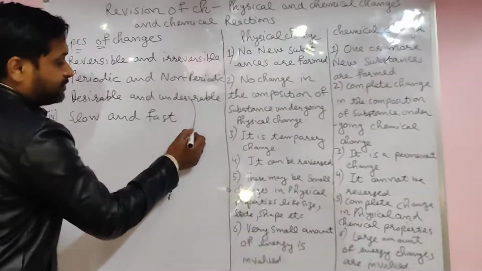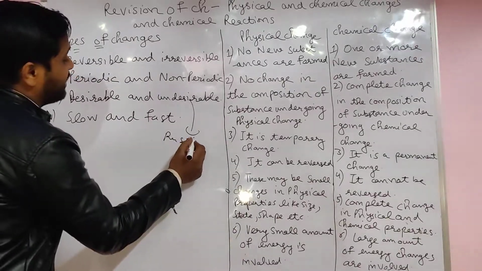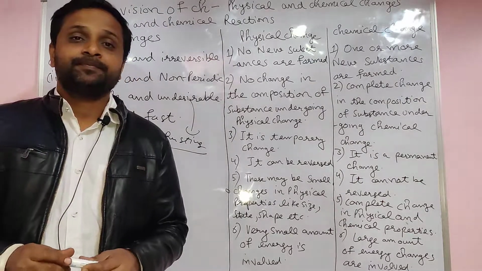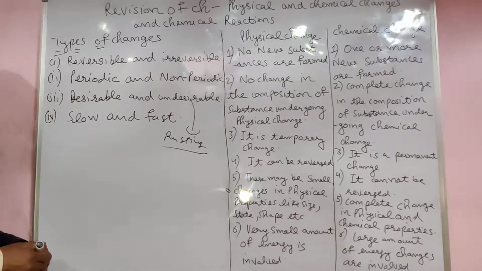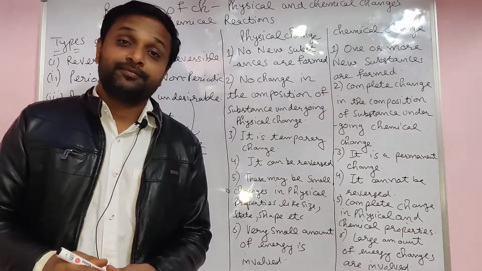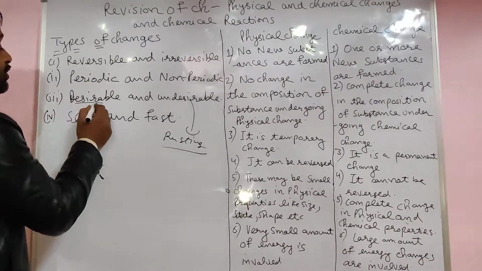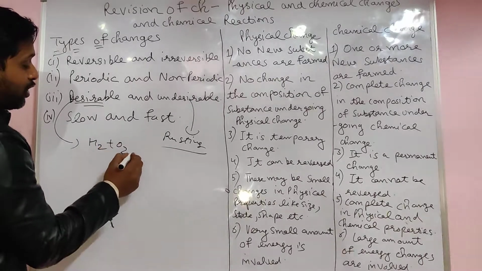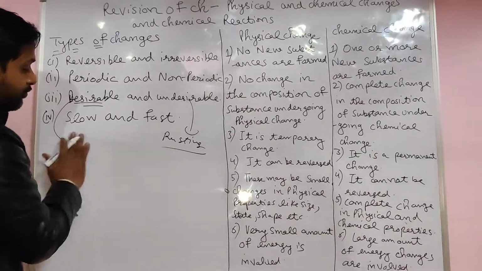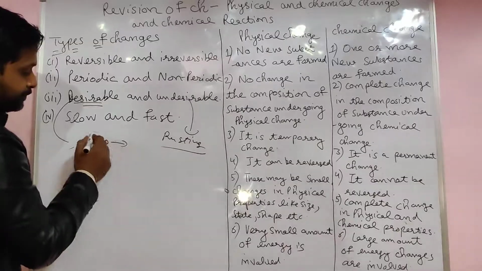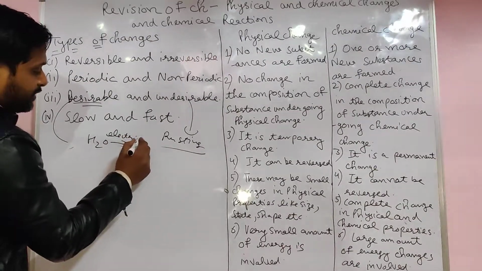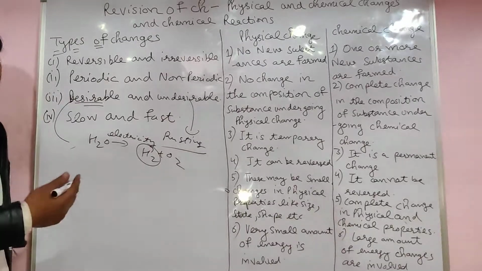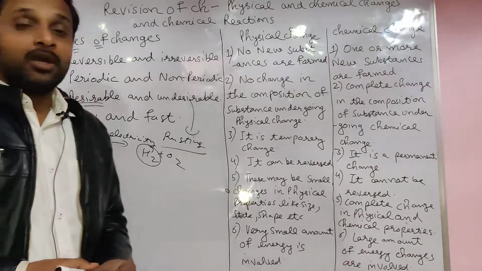Rusting of iron is an undesirable change. You do not want metal corroded. A desirable change is one which you want. For example, in industry, when you pass electricity through water, it gives H2 plus O2. You get the hydrogen fuel. This is a desirable change you want.